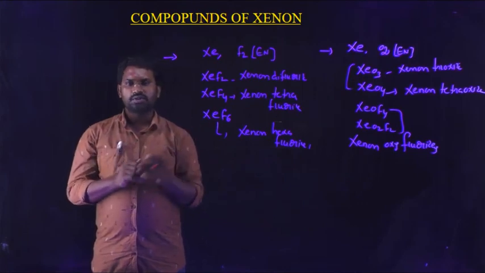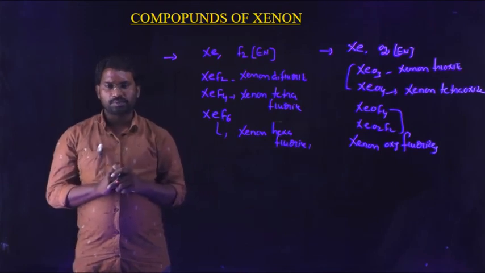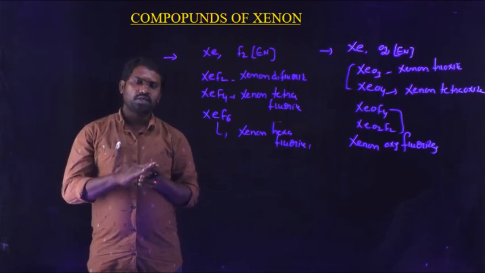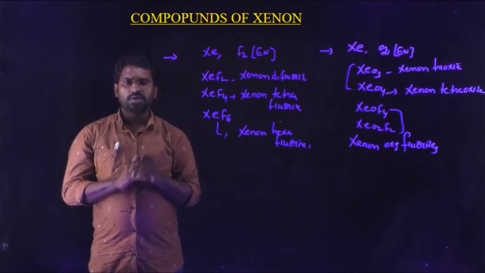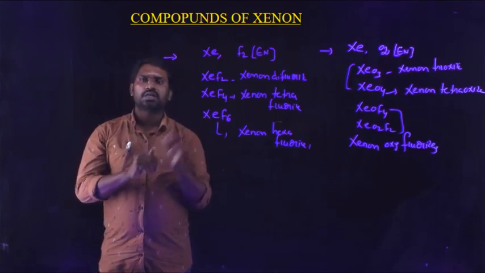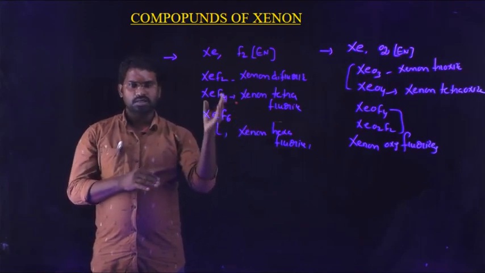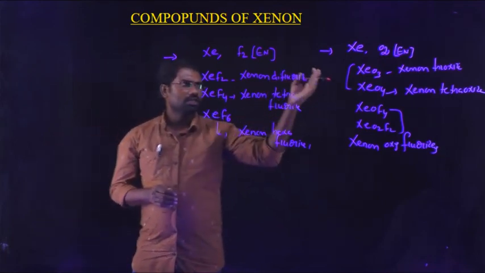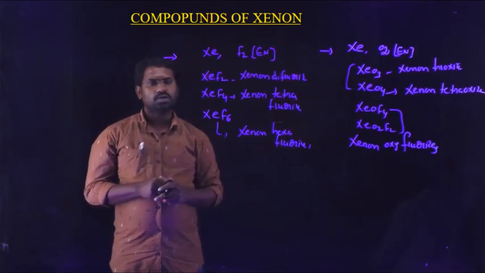They do not react with any compounds, but by the experiments of Neil Bartlett, he prepared a red color compound, xenon hexafluoroplatinate, in the laboratory. After that he observed that the IP1 value of xenon is very close to the IP1 value of oxygen. Based on that point, xenon reacts with highly electronegative elements like fluorine and oxygen. There are some compounds: xenon fluorides XeF2, XeF4, XeF6; xenon oxides XeO3, XeO4; and xenon oxyfluorides XeOF4, XeO2F2. Okay, thank you.